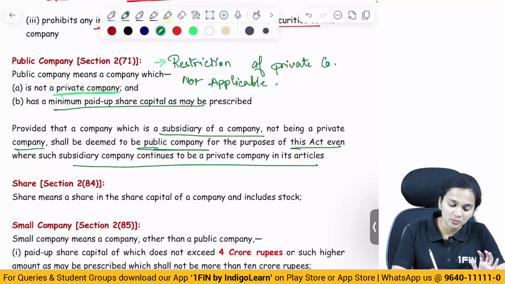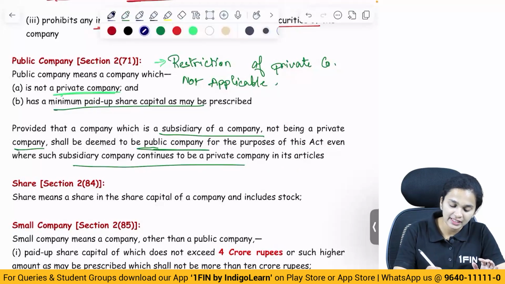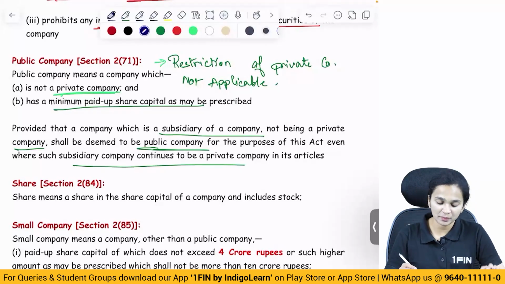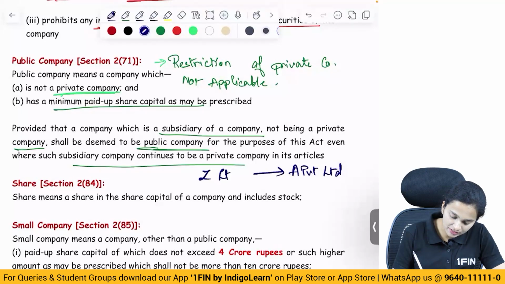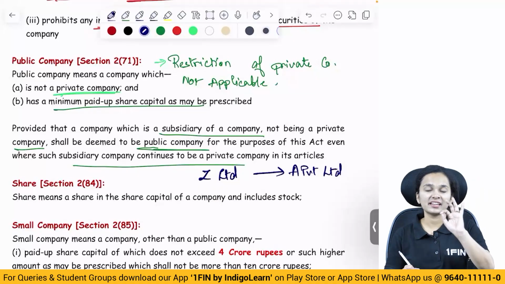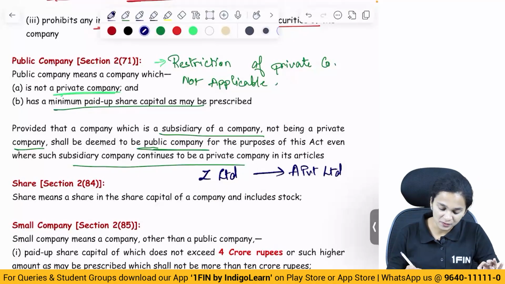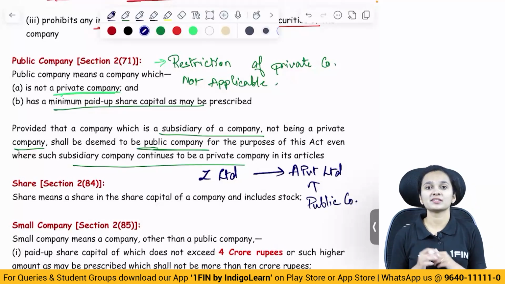Now what does it say? It basically says that if a company is a subsidiary of a public company, it is deemed to be a public company. So say for example, A Private Limited is the subsidiary of Z Limited. By its articles, A Private Limited is a private company. However, for the purpose of this Act, for the purpose of applying sections, it will be considered as a public company.